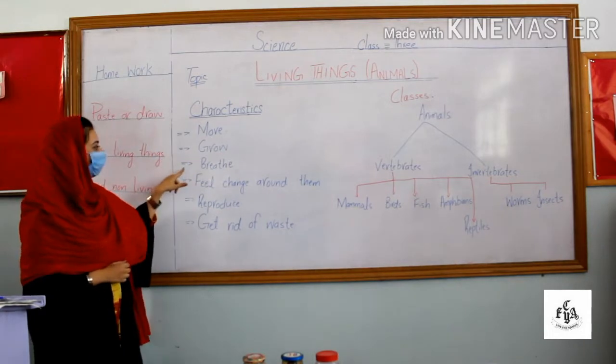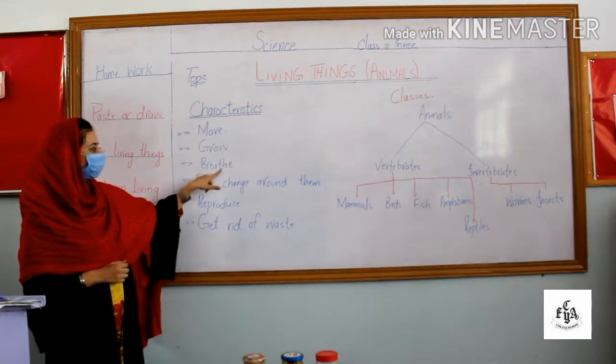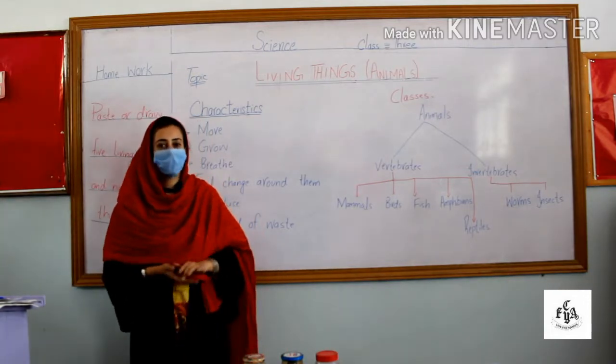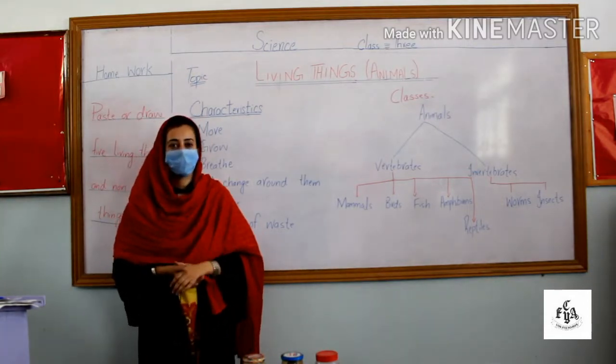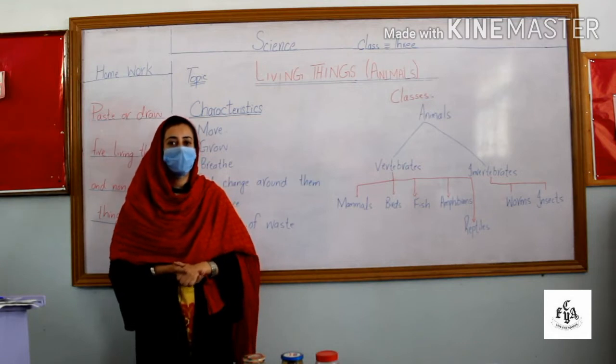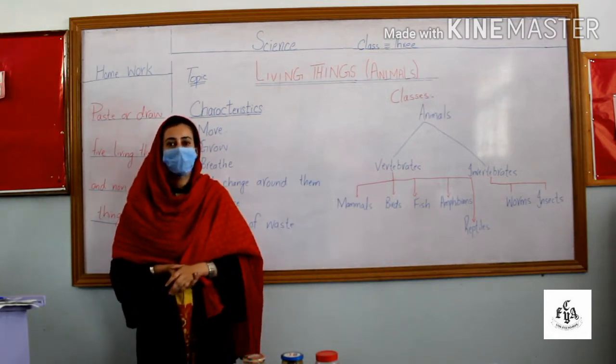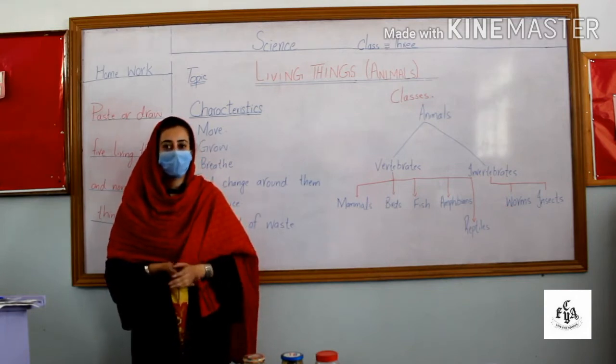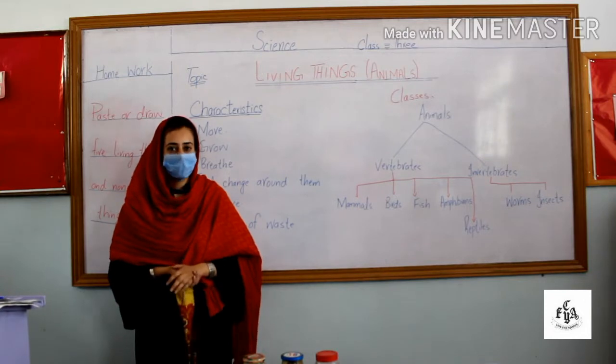Number 3, living things breathe. Living things can breathe with their different body organs or parts. That is, human beings and animals which live on land breathe in with their lungs. Plants take in carbon dioxide from the air. Fish in the water breathe with their gills.